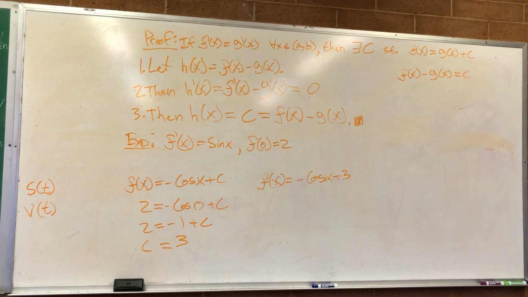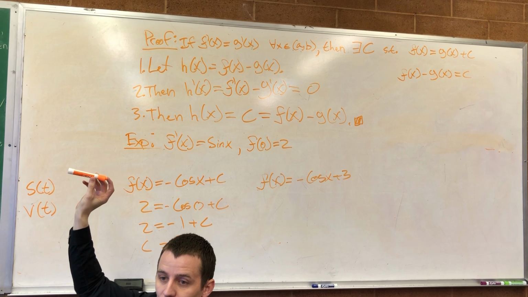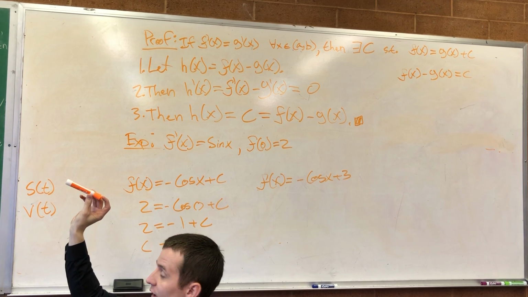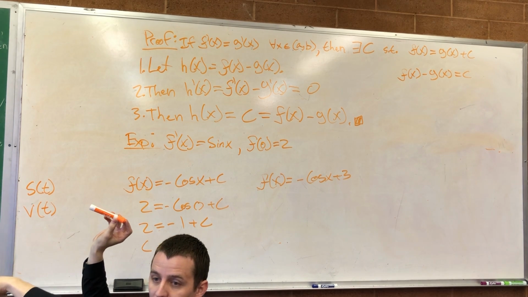Same thing. A common problem in physics: you know the velocity of something, you know its position at time equal to 0, find its position at time equal to 10. That would be the problem for throwing this marker. If I tell you the velocity I give this marker when I throw it, and you know at time 0 it's here in my hand, you should be able to tell me where the marker is going to be in 2 seconds.